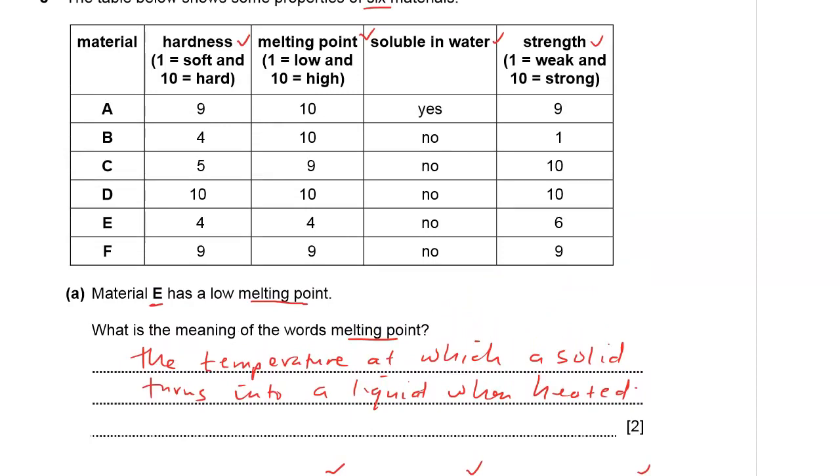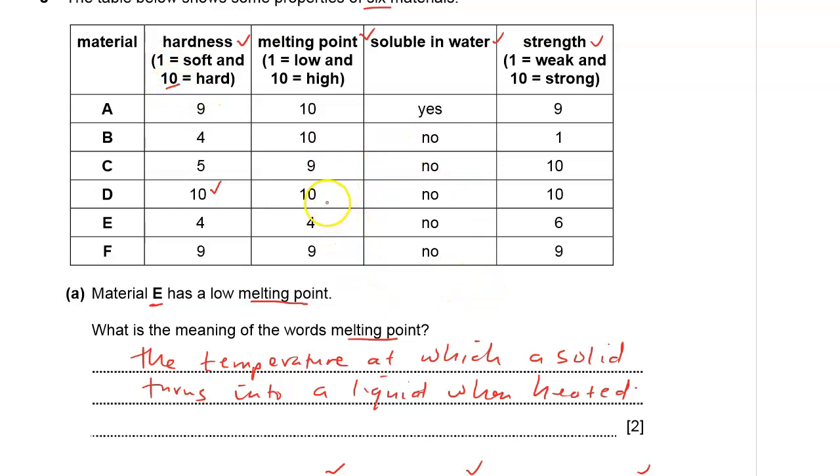So very hard, we have D is very hard. You can see the hardness of D is 10. Of course, you're given the key here. 1 means it's soft and 10 means it's hard.